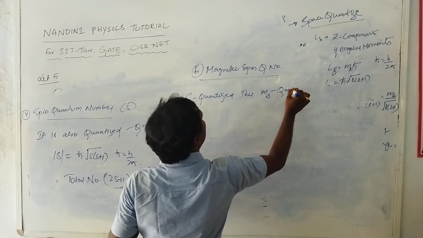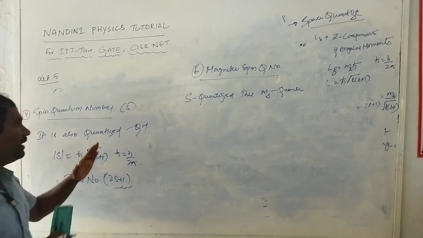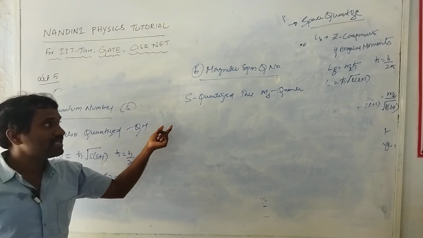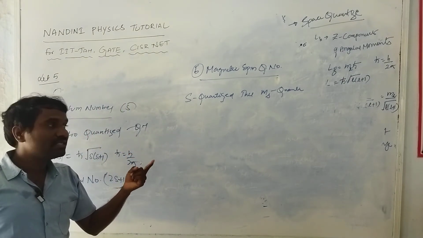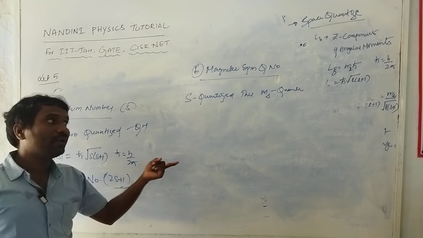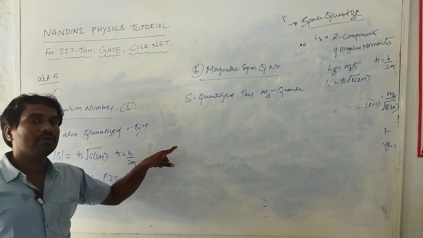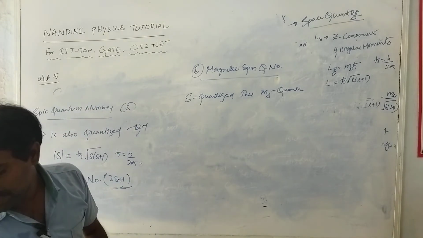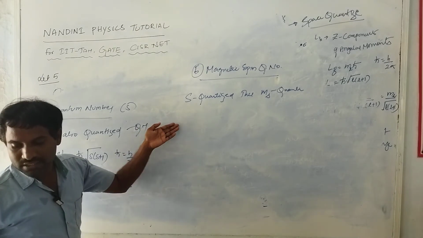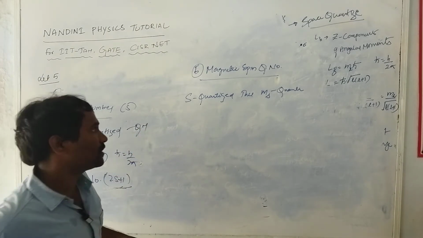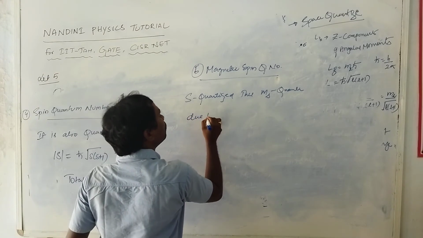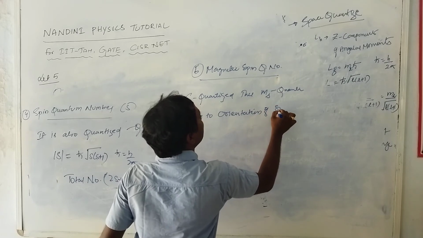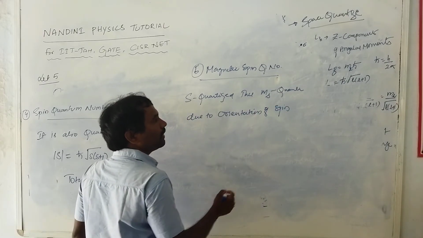Right now I introduce the spin term, that is the orientation. Every electron spins about its own axis and rotates about the center of the nucleus. So it is a quantization due to orientation of spin.